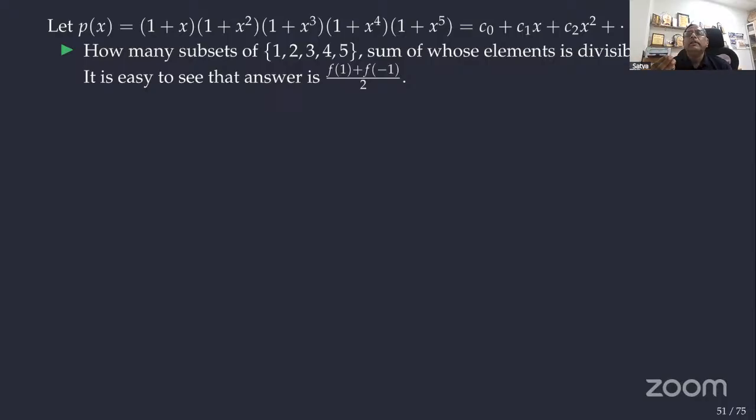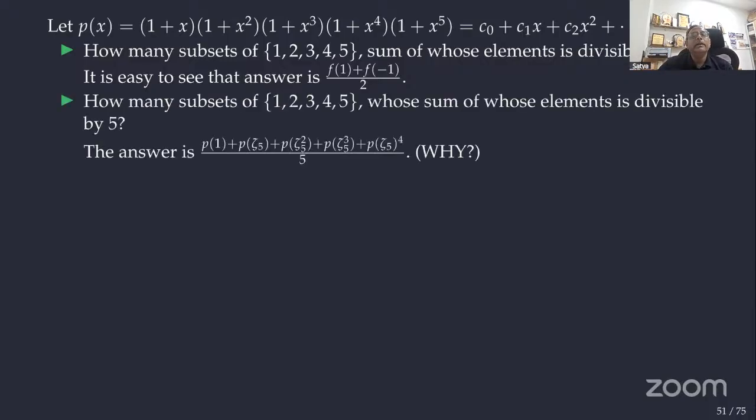That is simply collecting the even coefficients; I want to add them. What is f of 1 in a polynomial if you substitute? That is the sum of the coefficients. f of minus 1, you know that. So if you add them, the odd terms cancel and I get twice the even ones. Then dividing by 2, I get the answer. What are 1 and minus 1? They are the primitive second roots of unity.